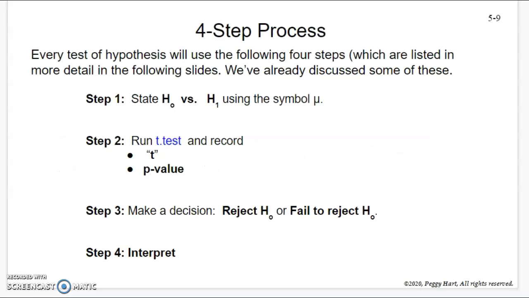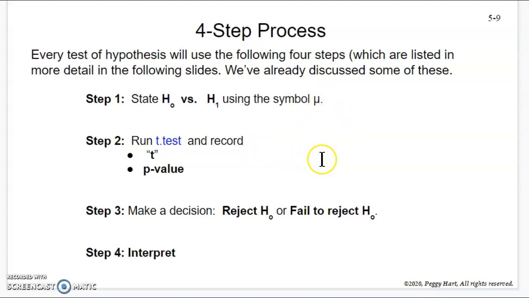All right, here's the 4-step process, and let's make sure you get this written down. This is necessary. For every test of hypothesis, we're going to use the following 4 steps. And we've already discussed some of these. Step 1 is to state an H0 and an H1 using the symbol mu, or it might be a difference in means, you'll see later.